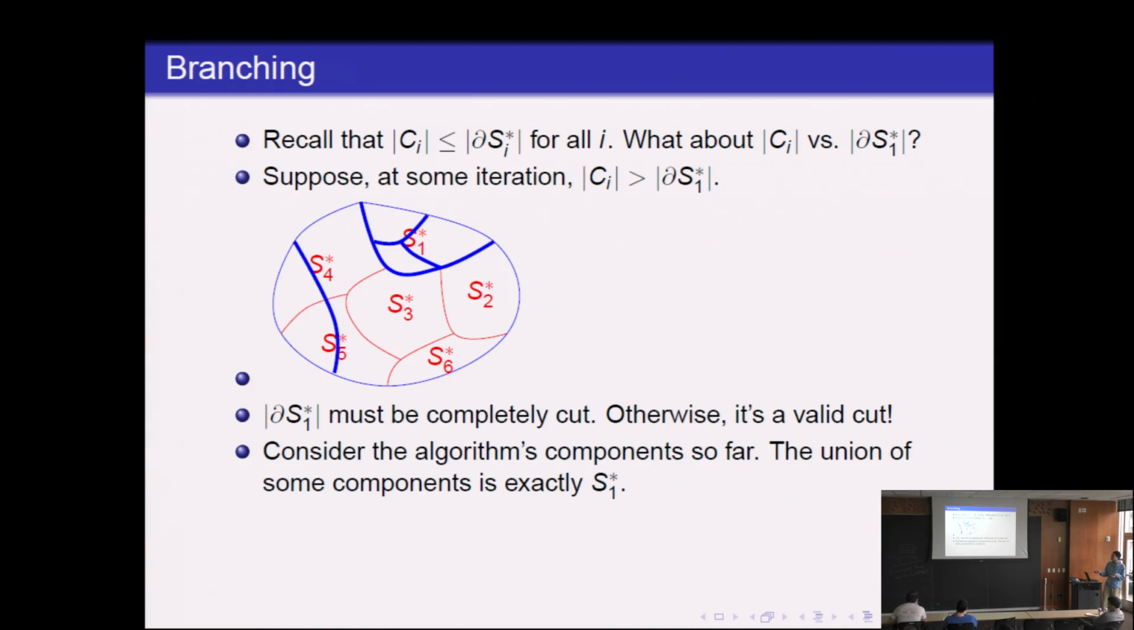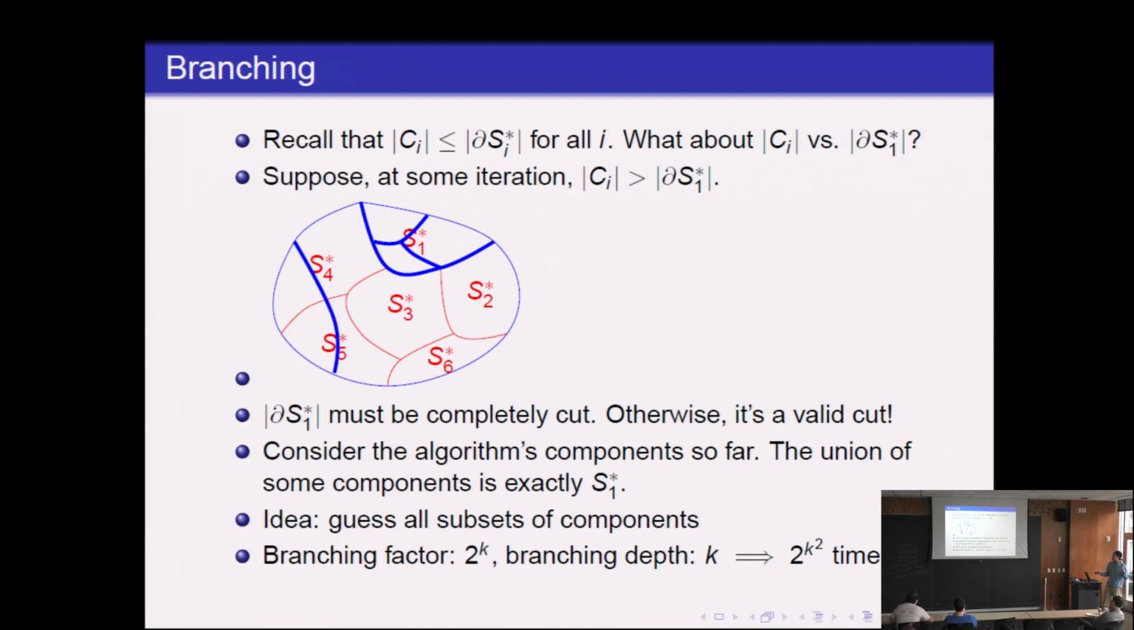This is a common technique in fixed parameter tractability algorithms, which is let's do some guessing. Let's guess which subset of components comprise S1. There are 2 to the k possible guesses, and one of them will give you the right answer. And then we can recurse. So our branching factor, our number of guesses we make every time, is 2 to the k. And our branching depth is k, because every time we recurse, we decrease k by 1. We guess S1, and then we just recurse with k replaced by k minus 1. And that gives us 2 to the k squared time, times the polynomial factor.